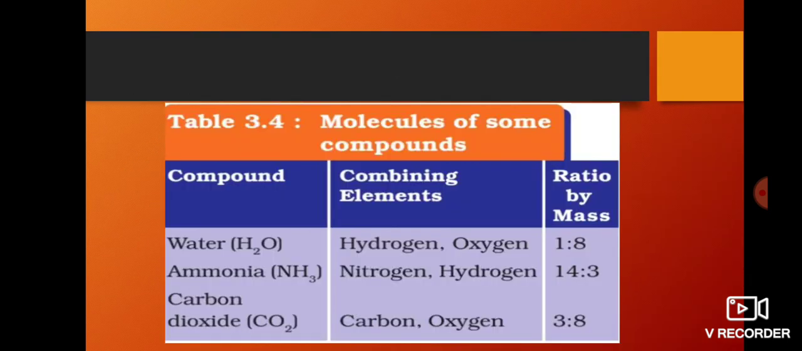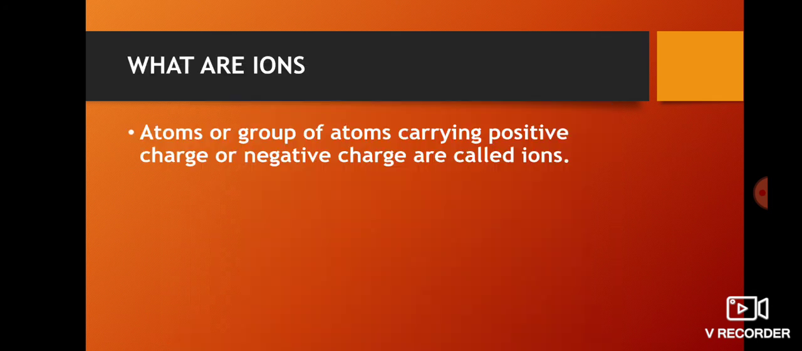Okay. So this is the table: water H2O, hydrogen and oxygen; ammonia, nitrogen and hydrogen; now CO2, carbon and oxygen. So here also you can see that different elements are combining, different elements are combining for a molecule of compound.